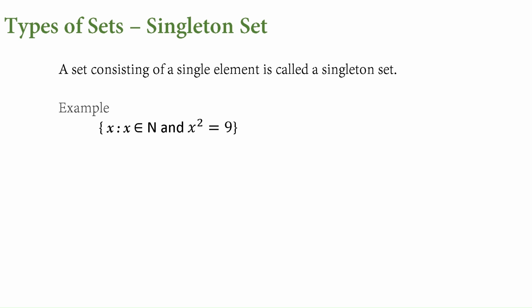X such that x is a natural number which satisfies x square is equal to 9. This can happen only for 3. 3 square is 9, and 3 is a natural number. So that particular answer will have only one element. So it is a singleton.